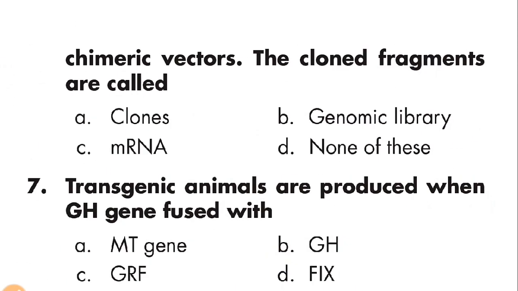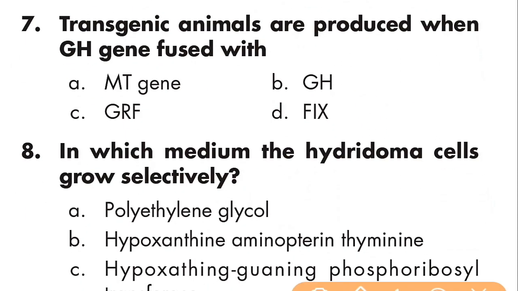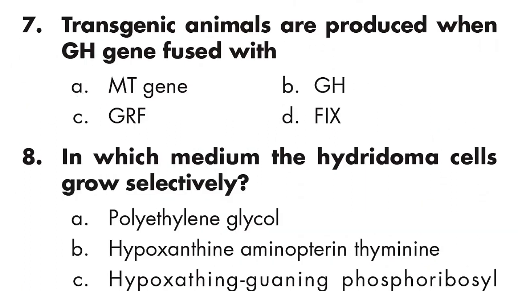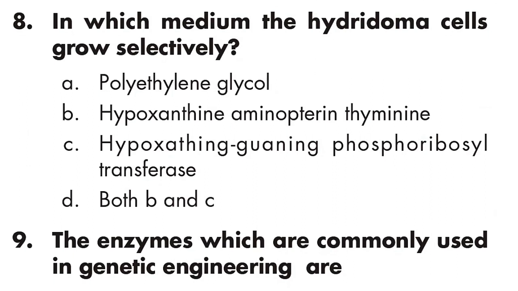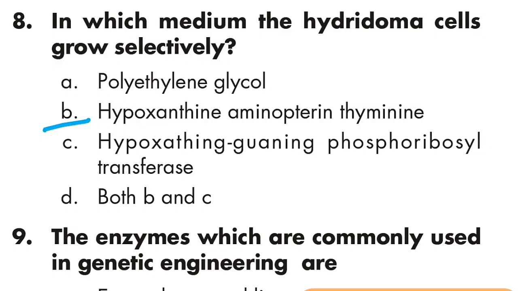Question number 7: transgenic animals are produced when GH genes fused with MT genes. Option A is right. Question number 8: in which medium the hybridoma cells grow selectively? B is right. Hypoxanthine aminopterin thymidine.